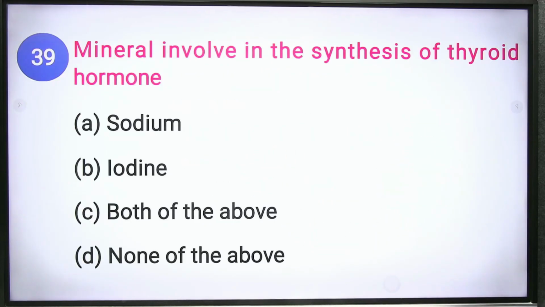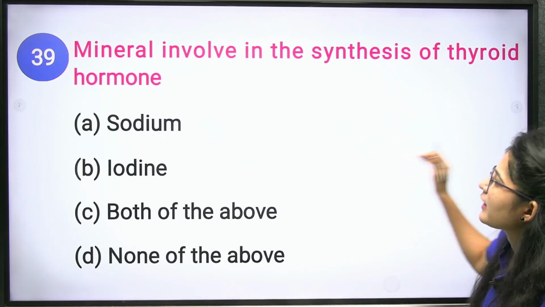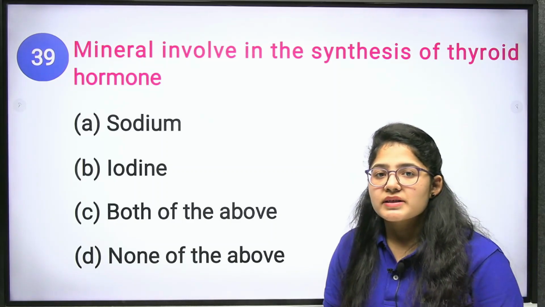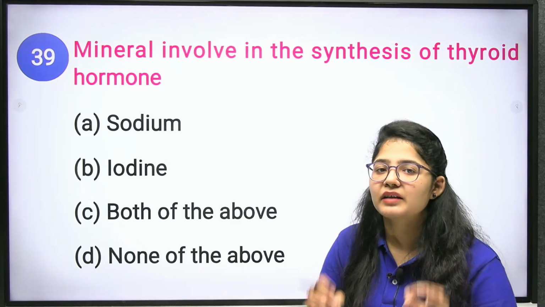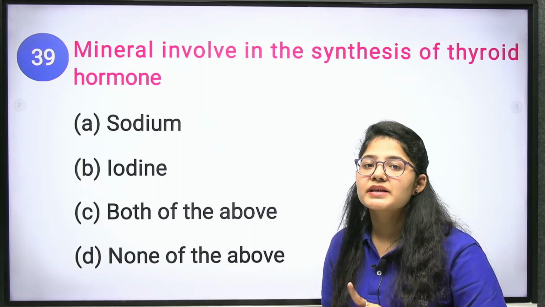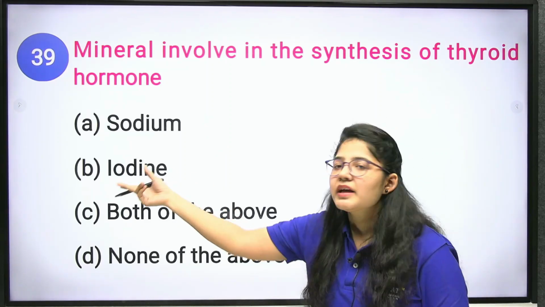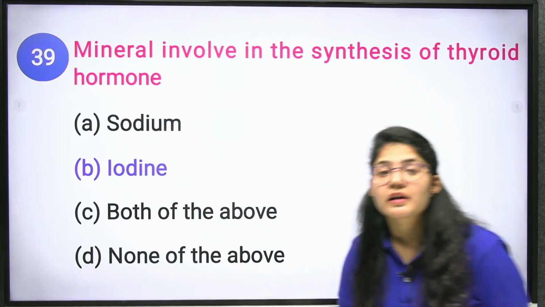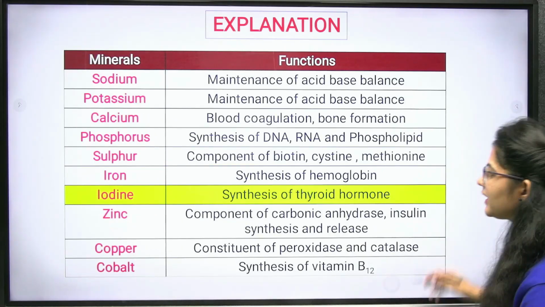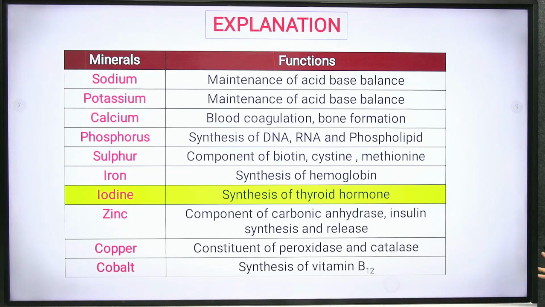Clear? Next question. Mineral involved in the synthesis of thyroid hormone. Thyroid hormone deficiency causes goiter, and goiter occurs when you have a deficiency of iodine. So what will be the correct answer? That is iodine. Clear? You can take a screenshot of this chart.